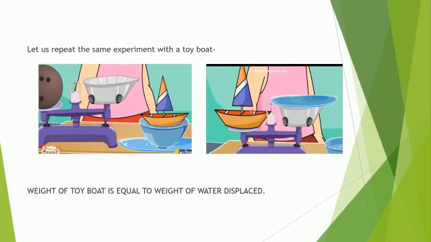What is our observation? See the needle of the balance. That means the weight of this paper boat and the weight of water displaced is equal. Weight of toy boat is equal to the weight of water displaced. And that's why this toy boat floats in water.